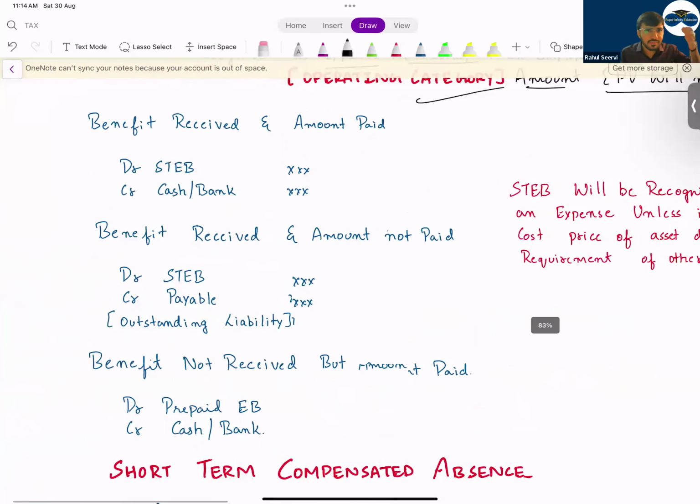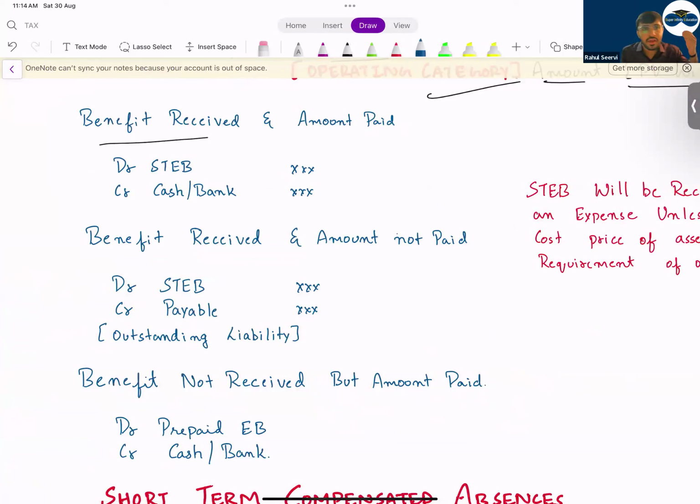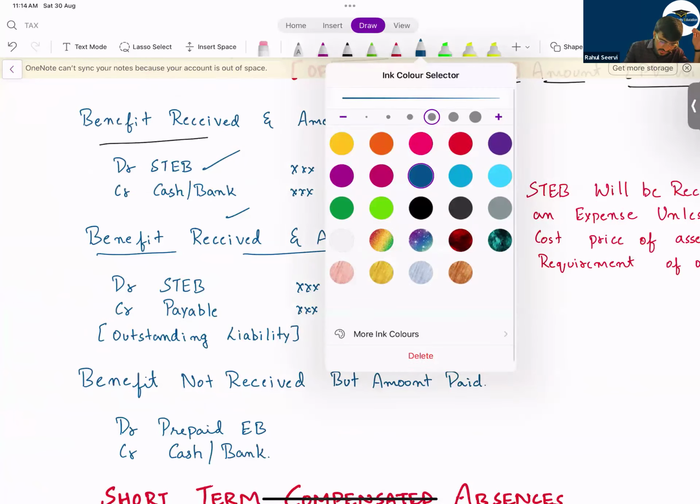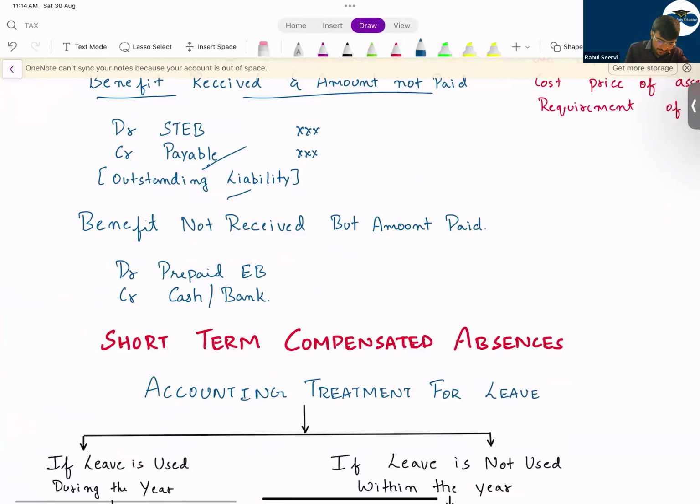So what is the entry? If the benefit is received, that means the employee has rendered the service, the company will record an expense and say that the cash has been paid. If the benefit is received and the amount is not paid, then the company will record this as a payable, an outstanding liability. Once it is paid, they will clear the liability and say cash is paid. Then benefit not received but amount is paid. Amount is paid but you have not received the benefit. That means the company is paying the amount in advance to the employee. So it's a prepaid expense, credit cash.